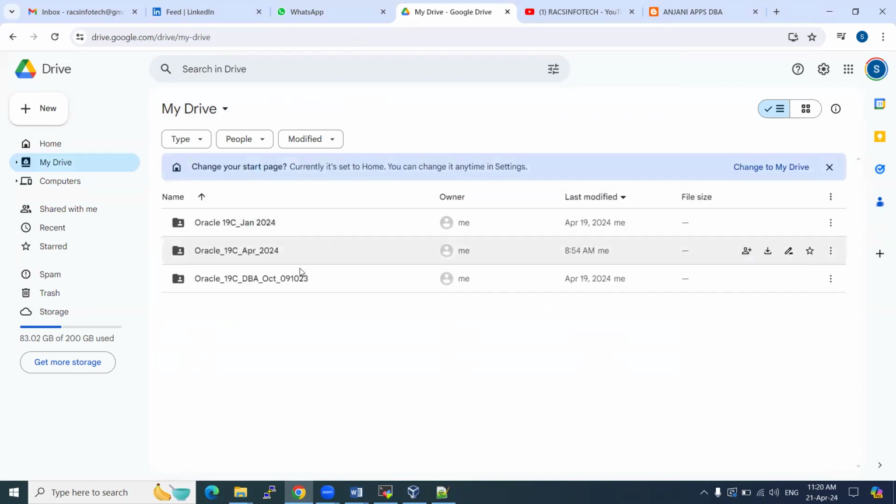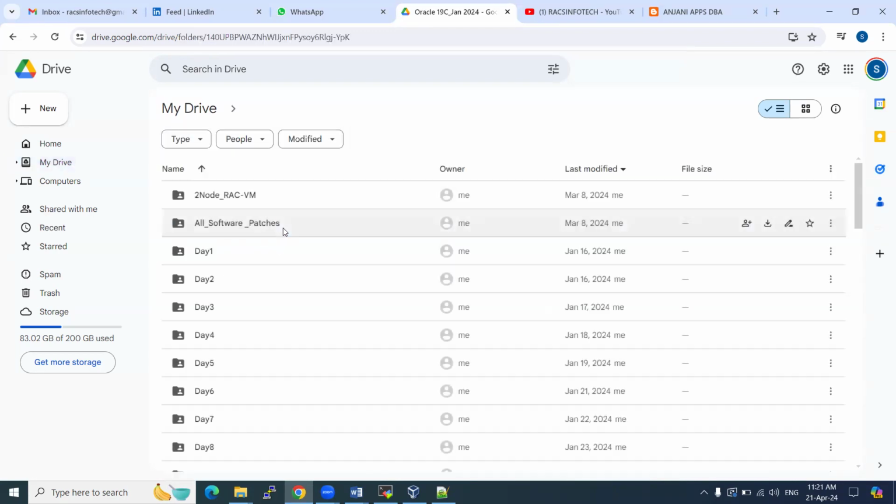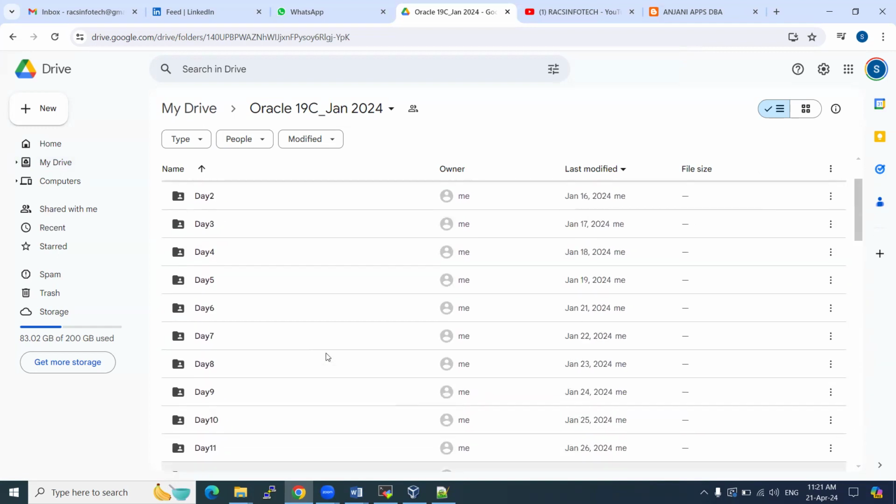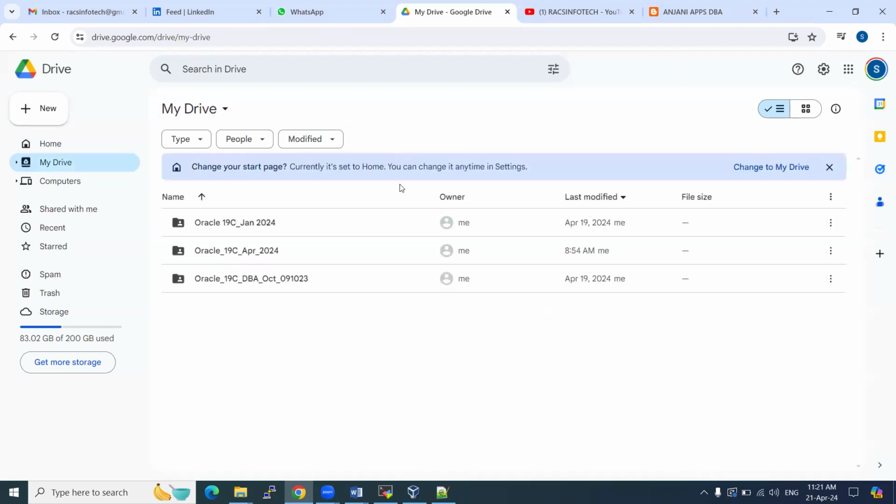Once we start the sessions, as it is a weekend batch, we are going to upload the sessions in Google Drive. This Google Drive access you will get for 1 year, minimum 1 year. All the sessions, day by day, whatever session is completed, we are going to upload in Google Drive. Also, on top of that, from the previous batch, those videos, almost 52 sessions, you will get on day 1 itself. Once you register, you will get that access.